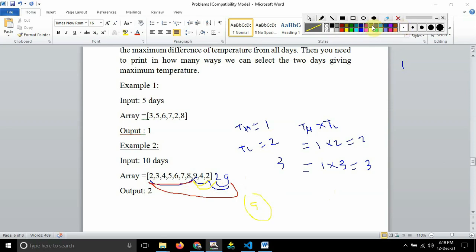How will I be getting the output as 9, guys? It's simple. How many times is the higher value repeating? 9 is 2 times here. So I will write 2 into how many times the lower value is repeating: 1, 2 and 3. So 2 into 3 equals, sorry, this is 6, guys. Total 6 ways, right? 2 plus 2 plus 2, 6. It's not 9, so here I'm getting 6.